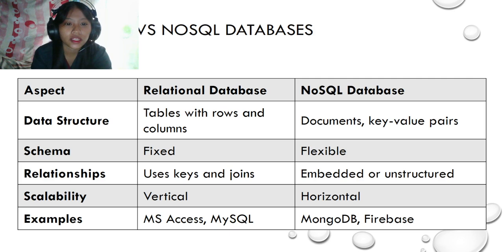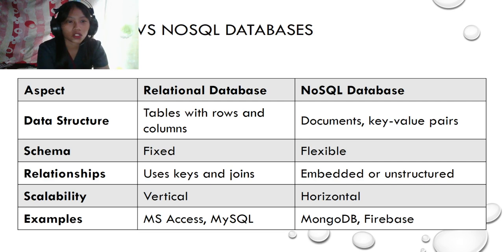For the data structure, relational uses tables with rows and columns. For NoSQL databases, it is documents and key value pairs. For the schema, it is fixed for the relational and flexible for NoSQL databases.